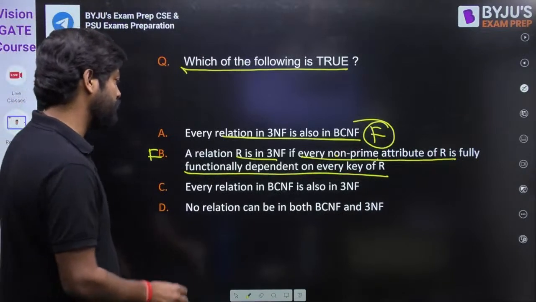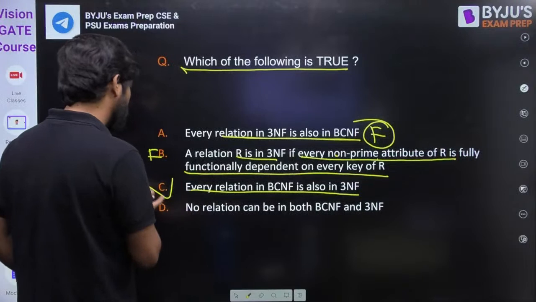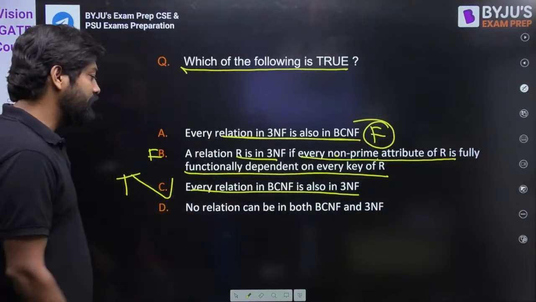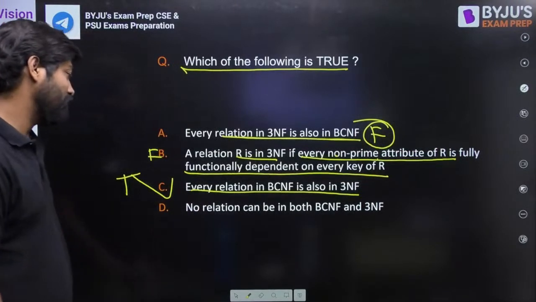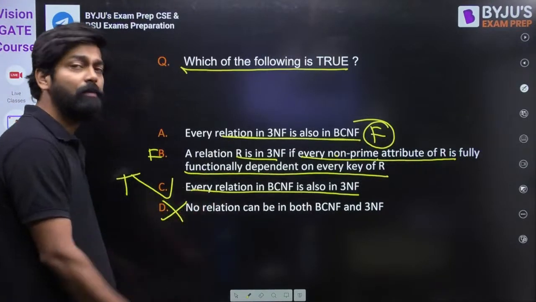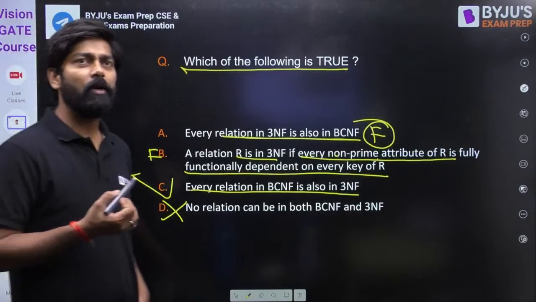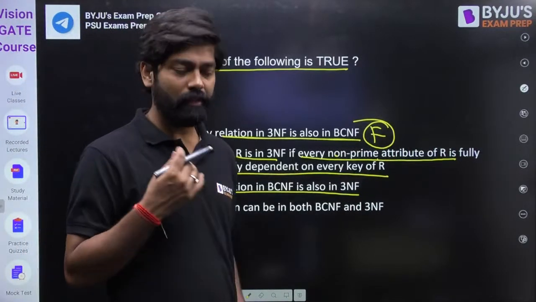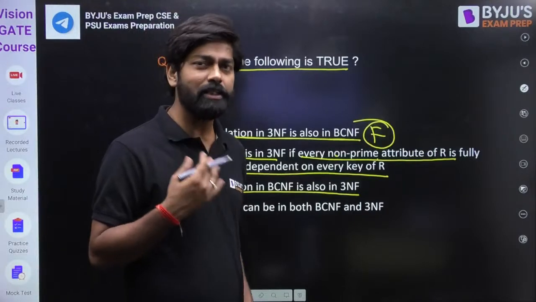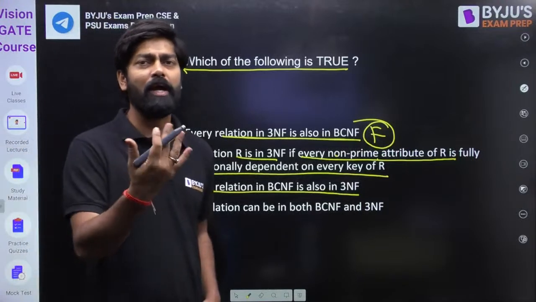Okay, option C for this. Yes, every relation in BCNF is in third NF. Yes, this one is true. No relation can be both in BCNF and third NF. No, this is false. A relation can be in BCNF and third NF. Yes. So option C is the right answer. Higher normal form implies lower normal form. If a relation is in BCNF, definitely it is in third NF, second NF, and first NF. Fine. But lower normal form does not imply higher normal form.